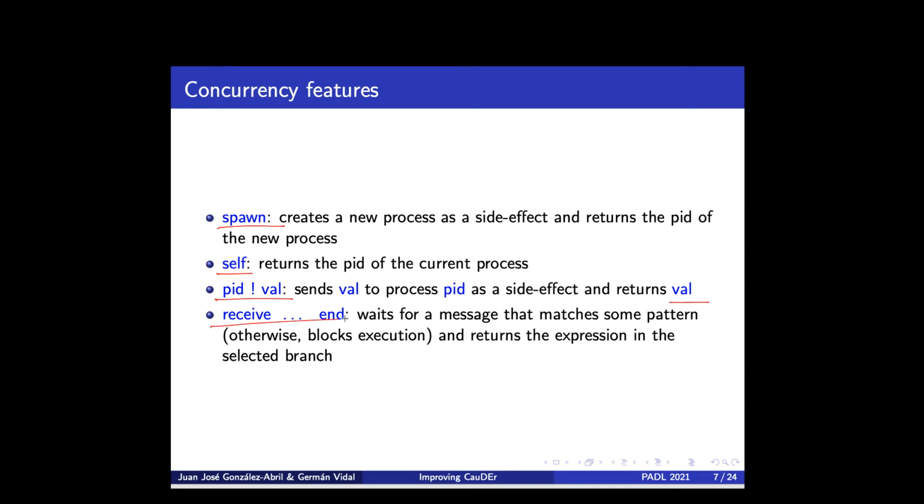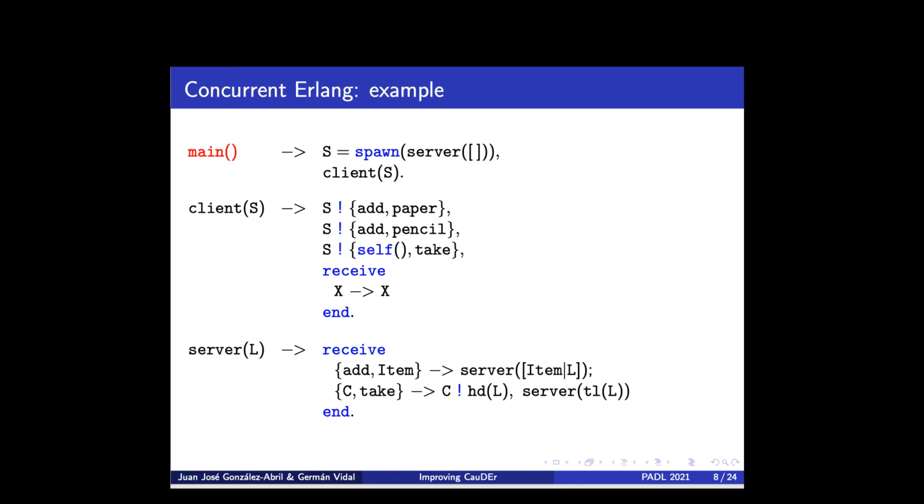And finally, we have a receive expression. Syntactically, it's very similar to a case expression, but in this case, we try to find a message in the local mailbox that matches any of the patterns in the branches of this receive expression. I will show you an example in the next slide. When there's no such message, the computation suspends. Let me show you a very simple example in Erlang. This is a sort of minimal client-server in Erlang.